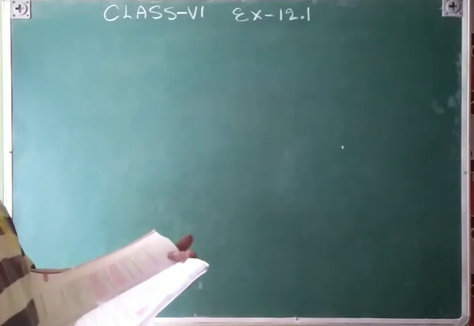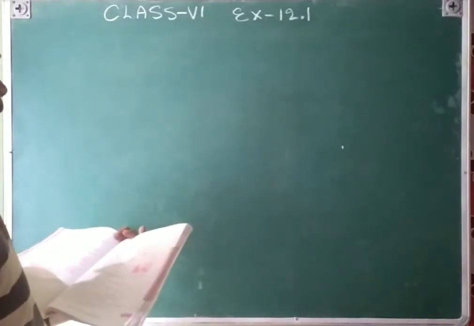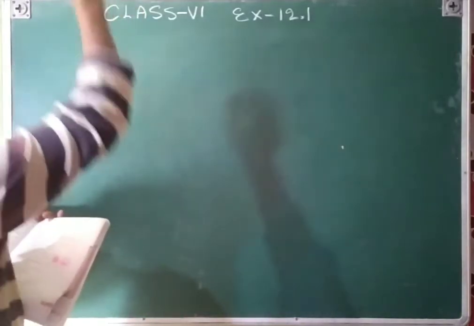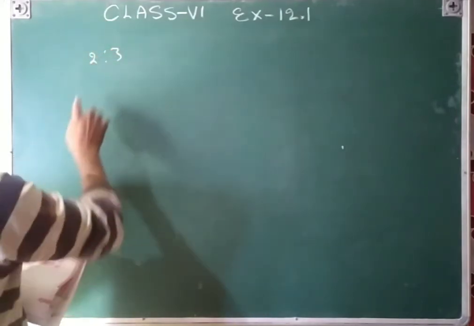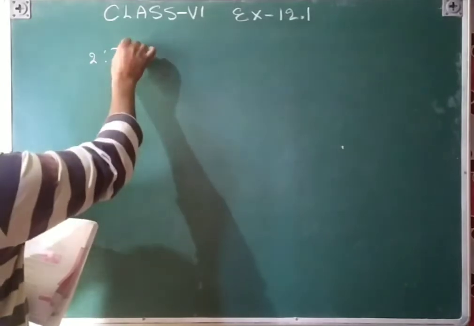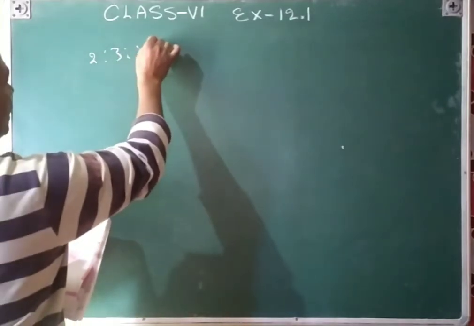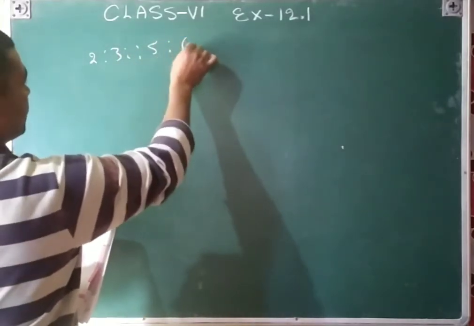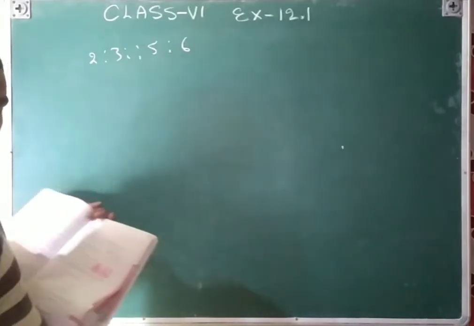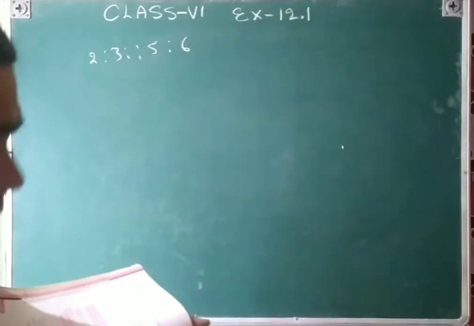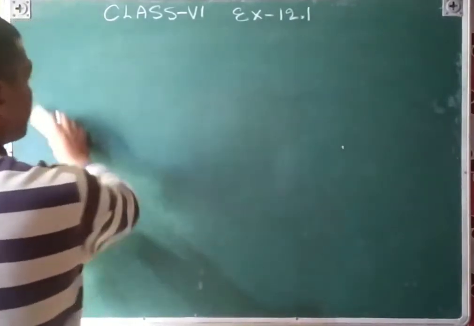Chapter 12, ratio and proportion. Ratio means that if you write two things like this, 2:3, this is the 2:3. If you write like this, 5:6, that is a proper ratio. Write this. These are the things you will study in this chapter.